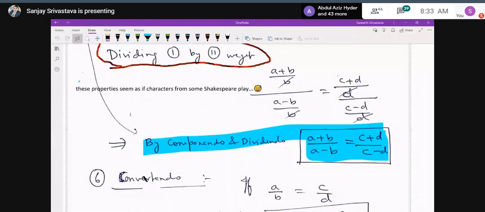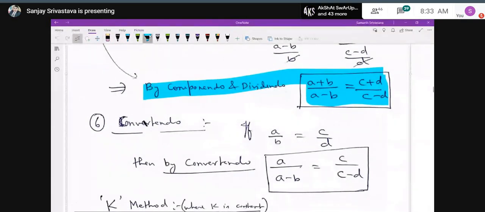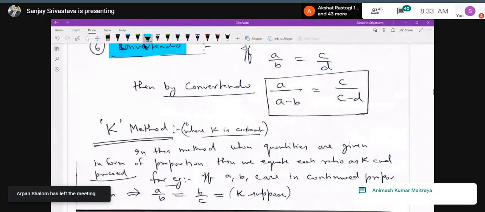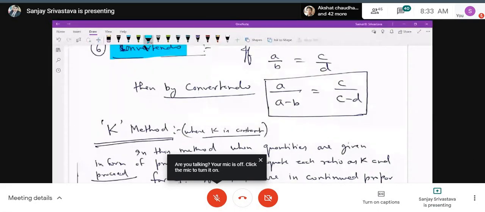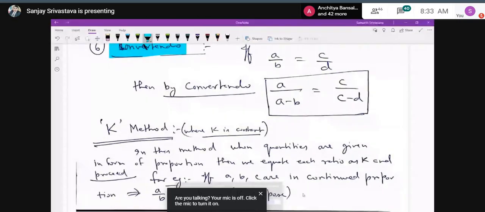Okay. Now one more result, convertendo. Convertendo says that if A upon B is equal to C upon D, by convertendo, A upon A minus B is equal to C upon C minus D.